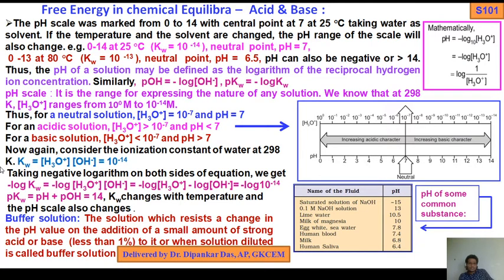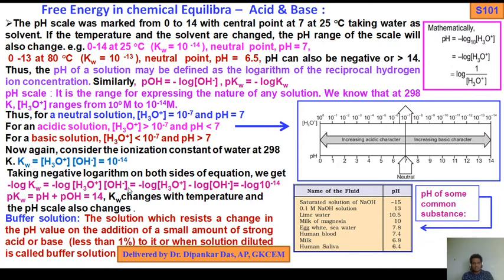Okay. So now again consider the ionization constant of water at 298 Kelvin. Kw equals H plus ion concentration times OH minus concentration, which is 10 to the minus 14.